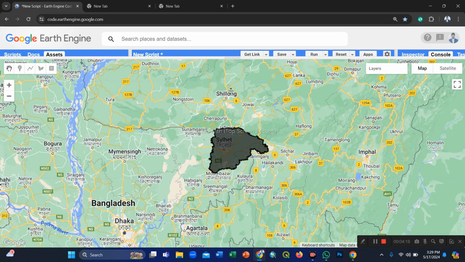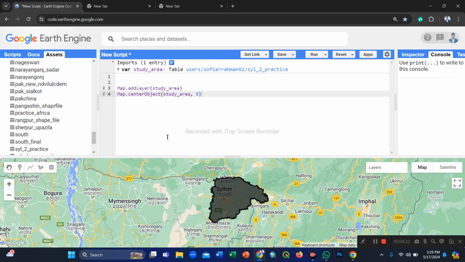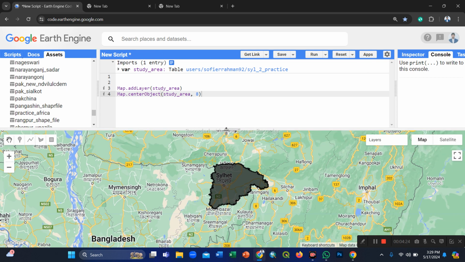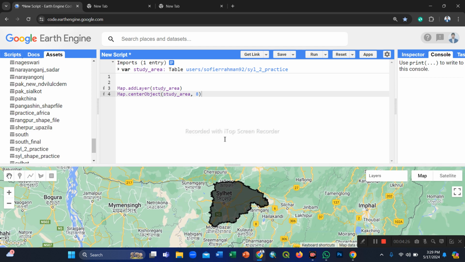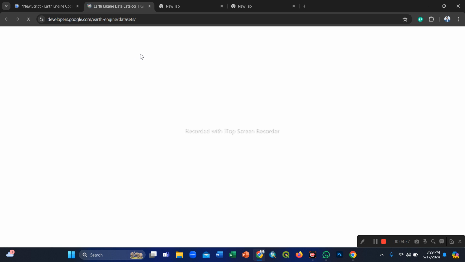So now we put in our satellite dataset. I am interested to work with Landsat satellite imagery. That's why we go to the browse data catalog of the Google Earth Engine platform.